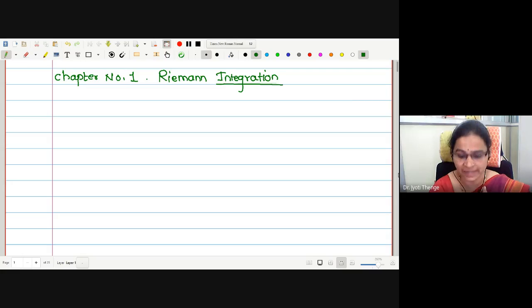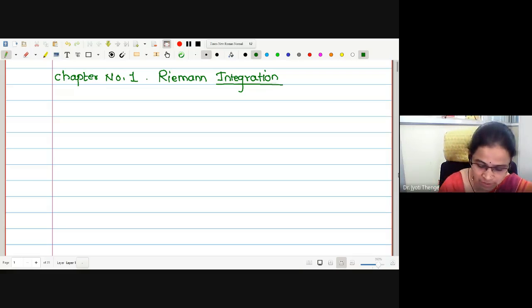To formulate an independent theory of integration, the German mathematician Riemann gave a purely arithmetic treatment to this subject, which is entirely free from the intuitive dependence on geometrical concepts. Many refinements and generalizations of the subject followed. The most noteworthy generalization was Lebesgue integration, which you are going to study in your second semester.